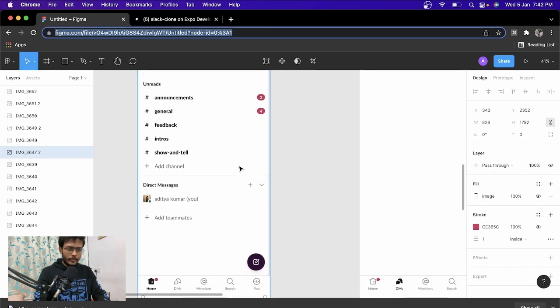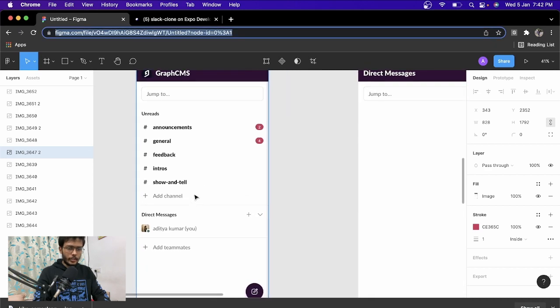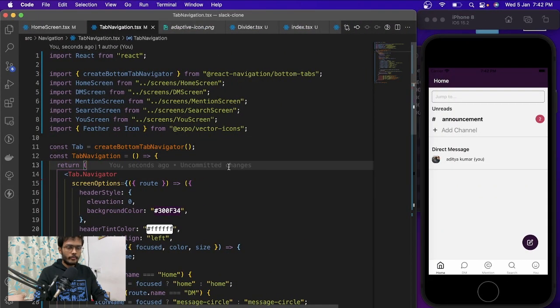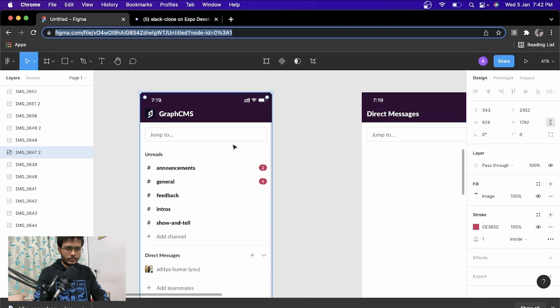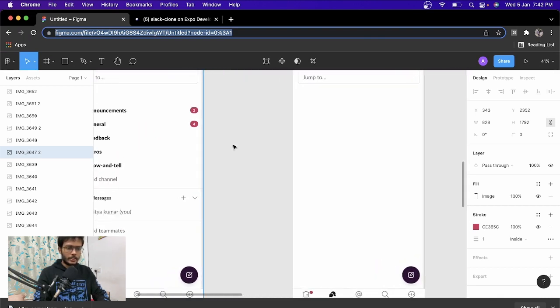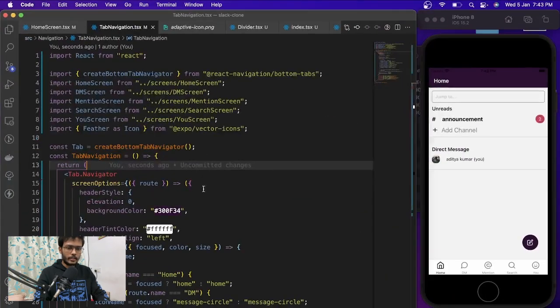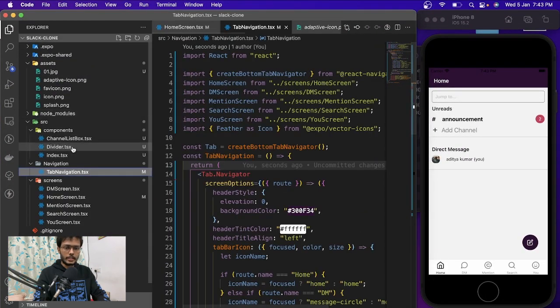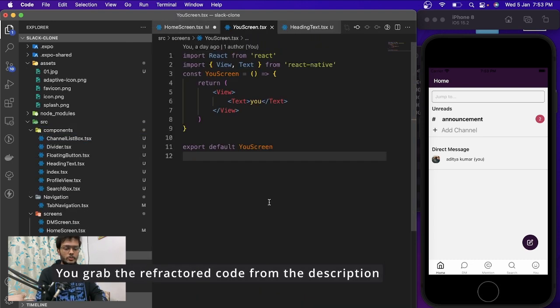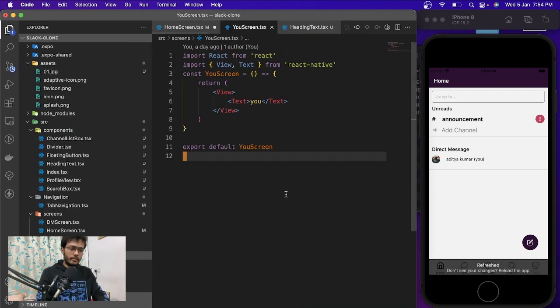So now, and okay, so what will happen when we put, so this is for the direct message. Let's just refactor this code first. Like we need a floating action button somewhere else as well. So to add the button, that's why we are going to implement the U screen in the next video.